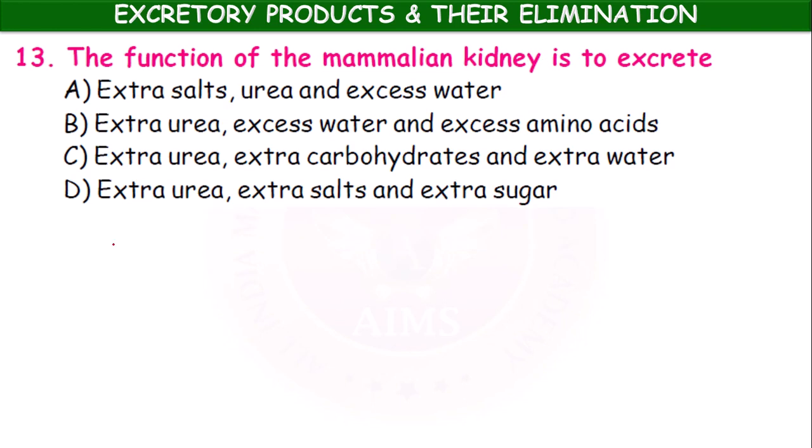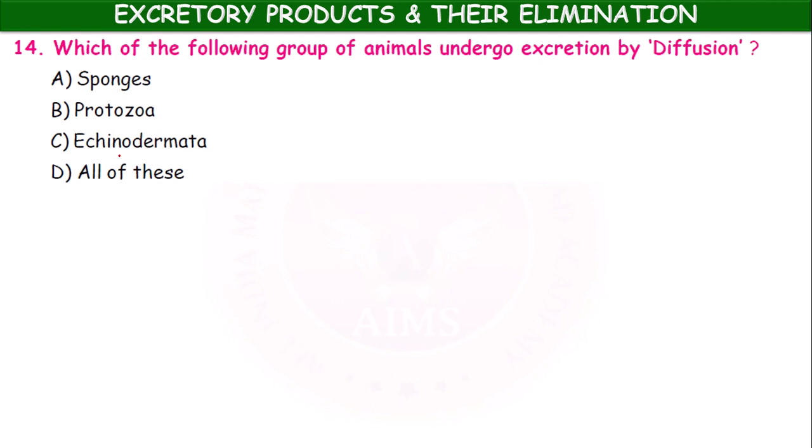The function of mammalian kidney is to excrete extra salt, urea and excess water; extra urea, excess water and excess of amino acids; extra urea, extra carbohydrates and extra water; extra urea, extra salts and extra sugar. It is extra salts and excess water and urea.